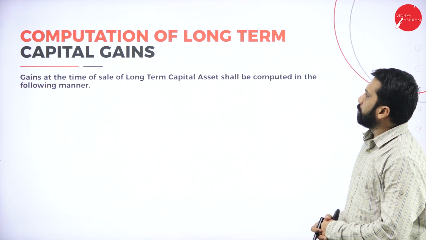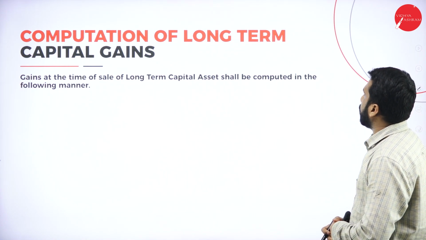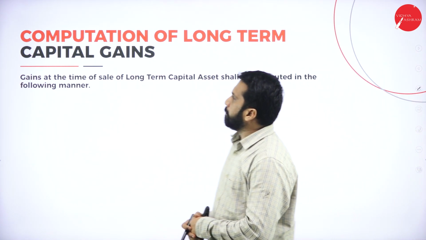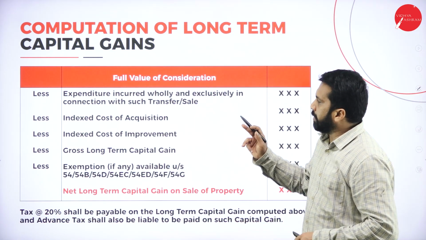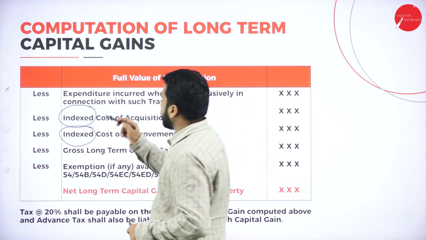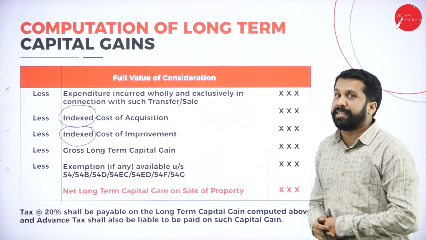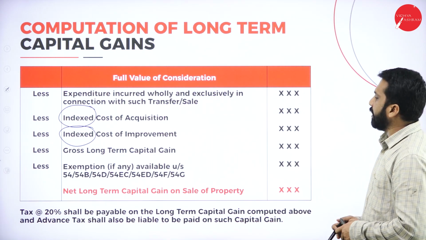Computation of long-term capital gains at the time of sale of long-term capital assets shall be computed in the following manner. So, your long-term is what? As I told you, same thing, but only one thing will be added, that is index and index. These two will come: the index value of acquisition and the index value of improvement.